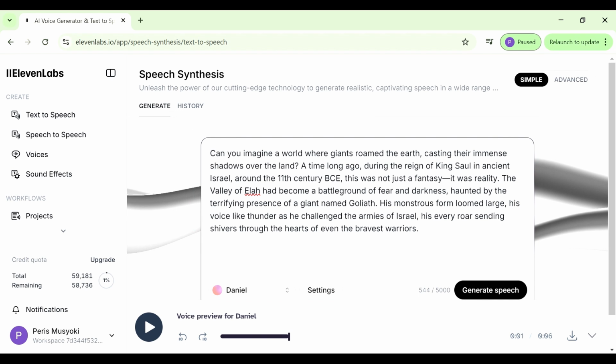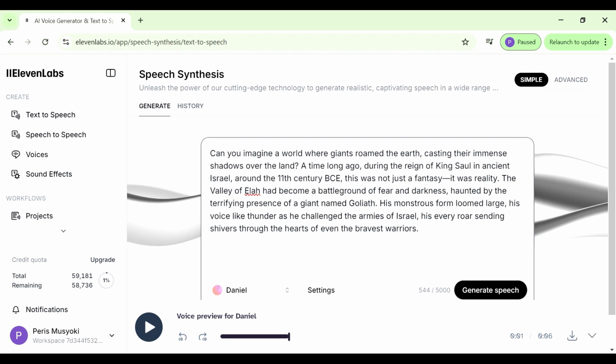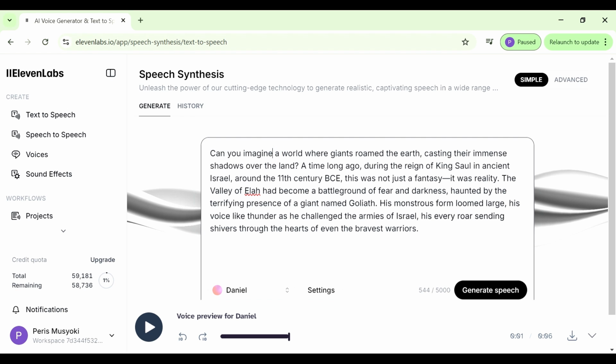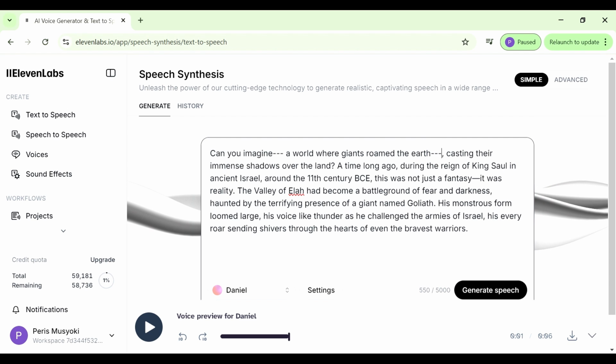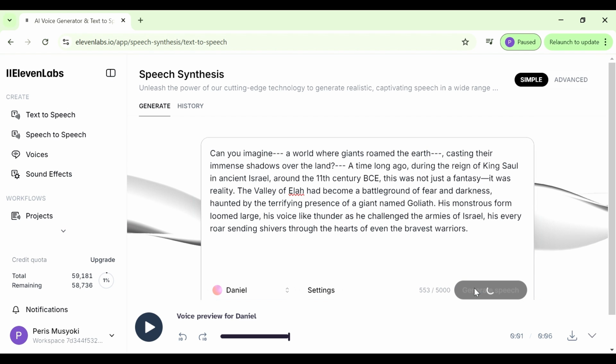But now we can also do something to this speech to ensure that it sounds really nice. We can add in some hyphens so that we have a bit of space. So maybe here where it states, can you imagine? And then we can have some hyphens there. A world where giants roamed the earth. We can also have some space there. Okay, so we can generate this speech.